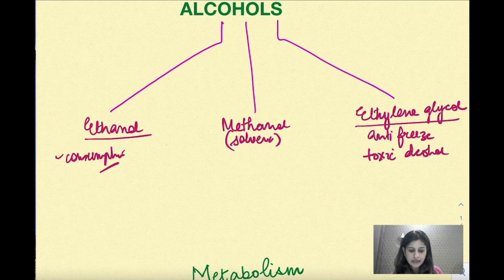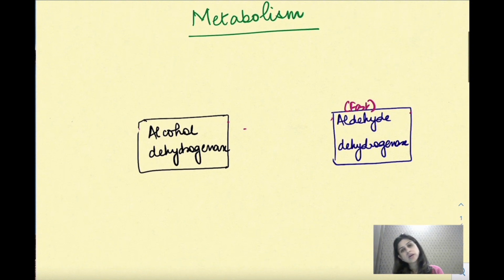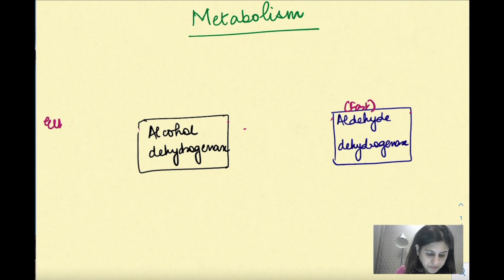Now, let's see how these three alcohols are metabolized in the body. See, the enzymes required for the metabolism of all three remain the same. एक अल्कोहल डिहाइड्रोजनेज है और एल्डिहाइड डिहाइड्रोजनेज, ये सेम रहते हैं. But the metabolites, the compounds formed, they are different, and they can be very toxic, mildly toxic, and very toxic. Right. So let's start first with ethanol.